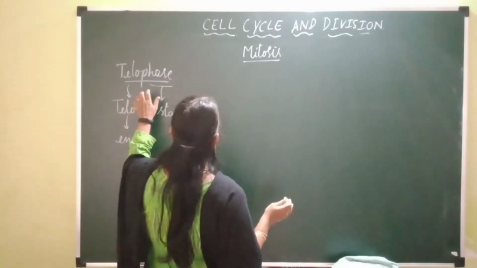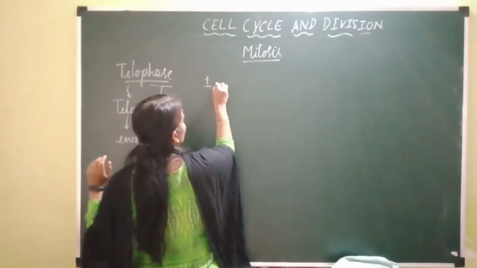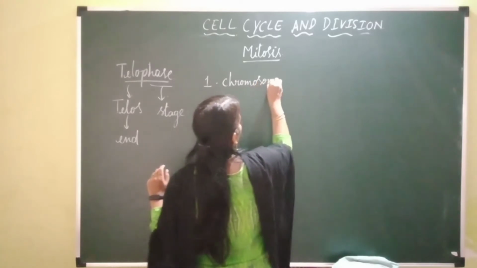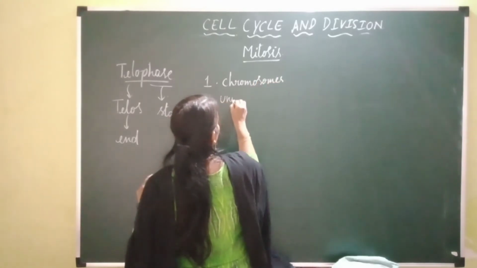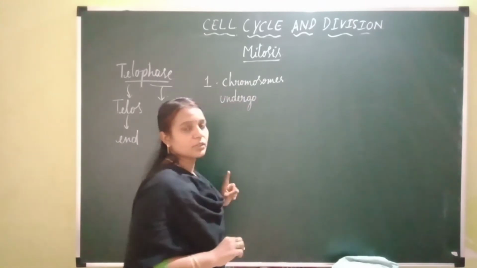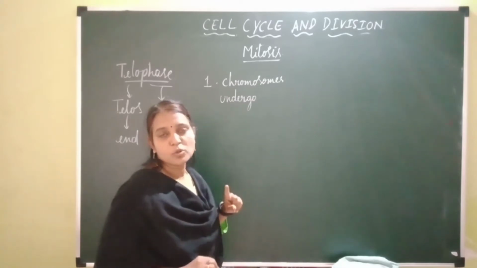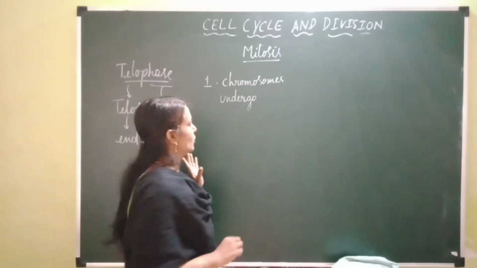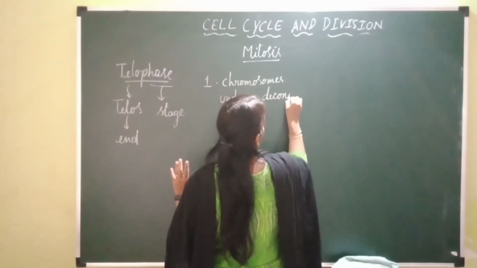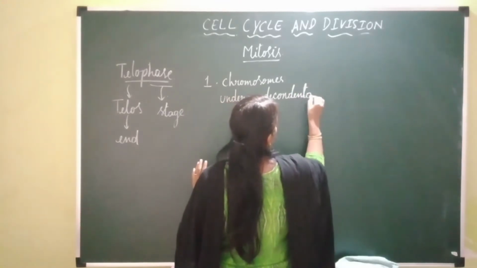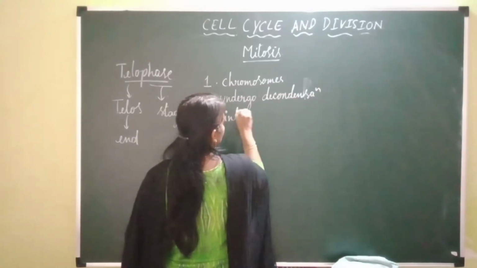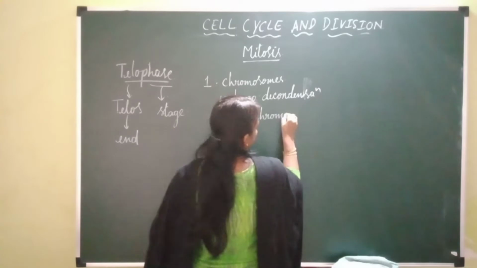Then, in the early telophase, these chromosomes start undergoing decondensation into chromatin fibers. A chromosome with one chromatid is also called a chromosome, and a chromosome having two chromatids is also called a chromosome.